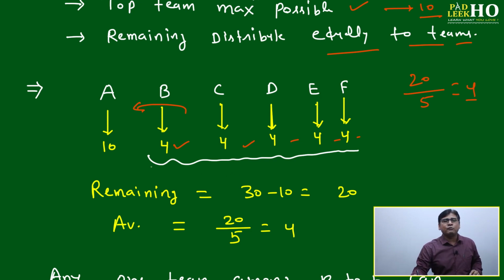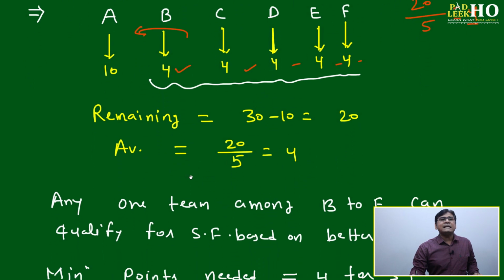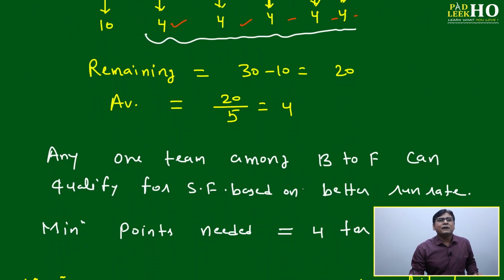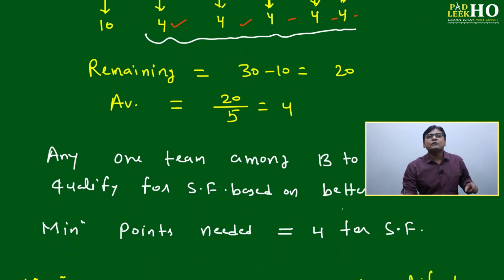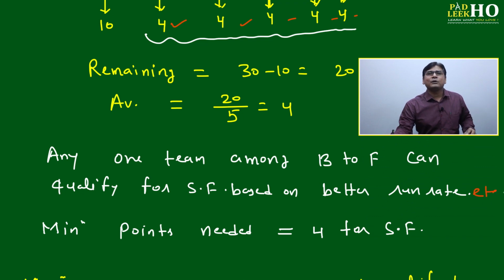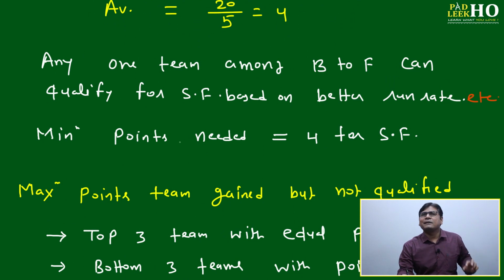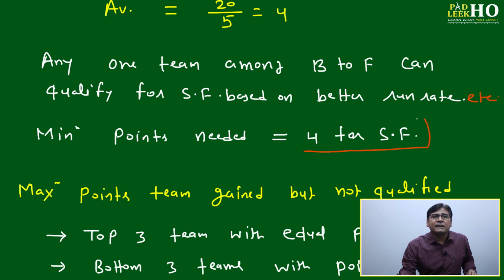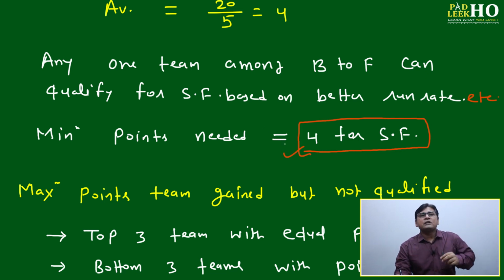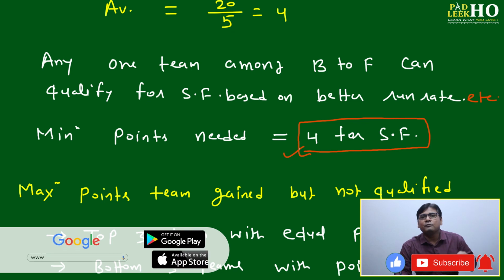Any one team will qualify for the semi-final. Means any one team among B to F can qualify for the semi-final based on a better run rate or maybe anything else, whatever parameter the agency or ICC is following, that is their point. Then the minimum points needed for any team to go to the semi-final is 4. Minimum points required for any team to qualify for the semi-final will be 4, for this scenario, if 6 teams are there and the scheme is winning 2 points, losing 0, and draw 1-1. If this scheme changes, then this number will change.